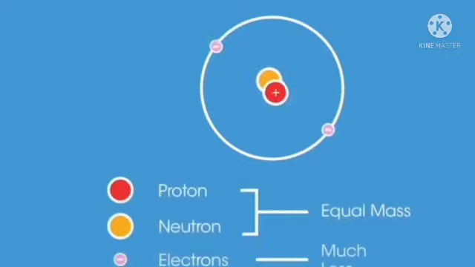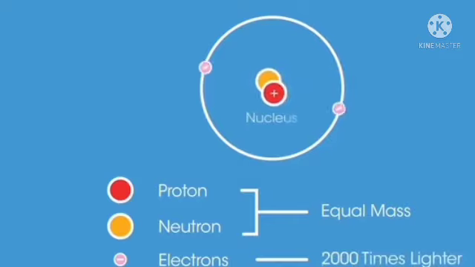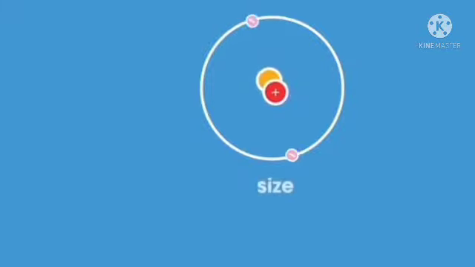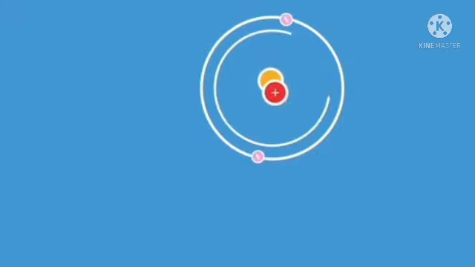Protons and neutrons have the same mass. Electrons are much smaller in mass, almost nothing. In fact, neutrons and protons are around 2000 times heavier than the electrons. The mass is concentrated in the nucleus, and the mass of an atom depends on its size.